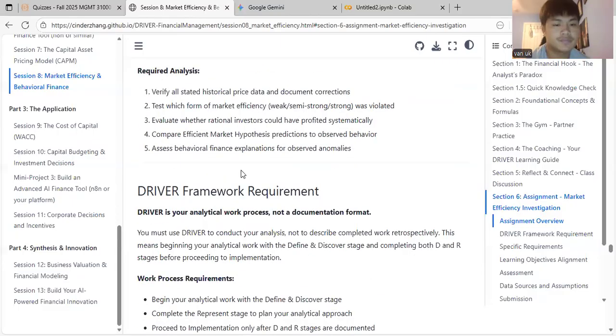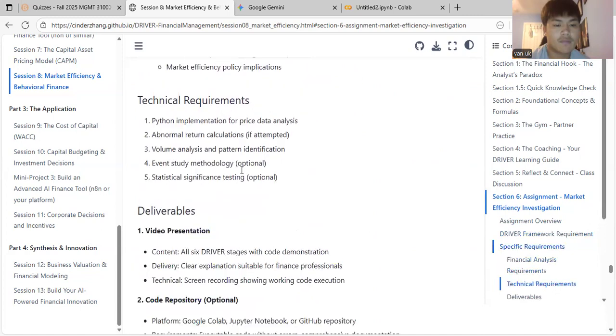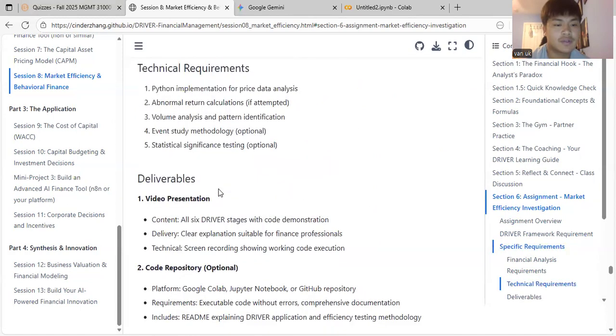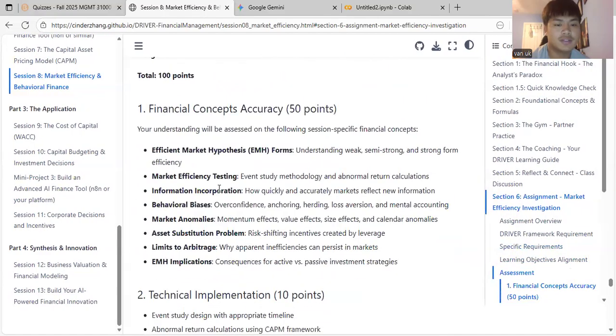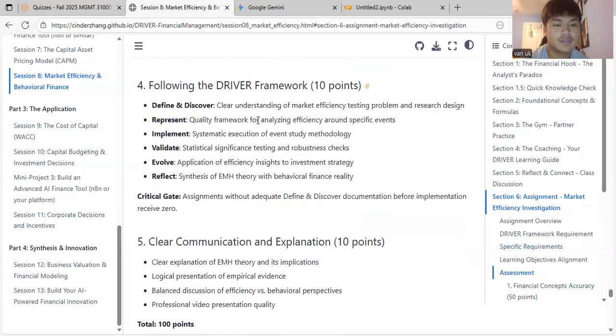Okay, and basically, I just talked about the behavioral and rational aspects, and it included the EMH forms.